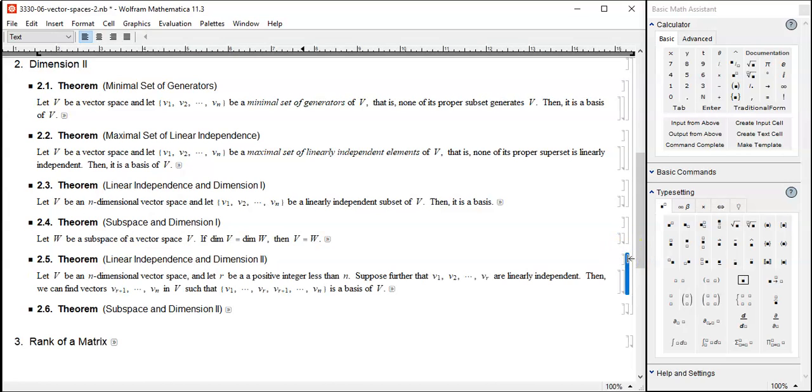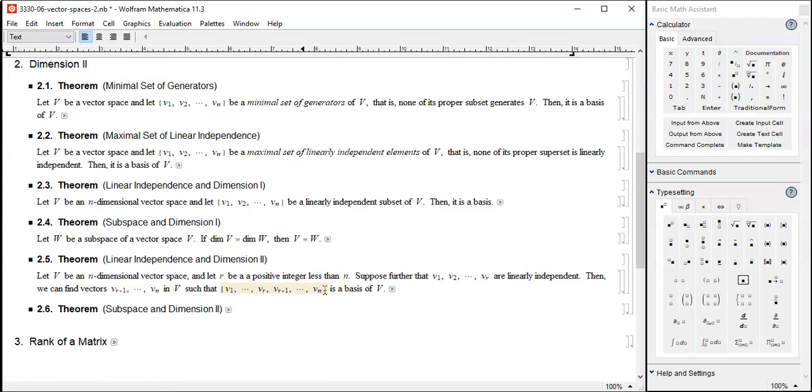How about the next one here? Let capital V be an n-dimensional vector space and R be a positive integer less than n. Okay, all right, less than n. Suppose further that V1, V2, V3 all the way to Vr are linearly independent. Then we can find next vectors Vr+1, Vr+2, Vr+3 all the way to Vn, such that this is a basis of capital V.